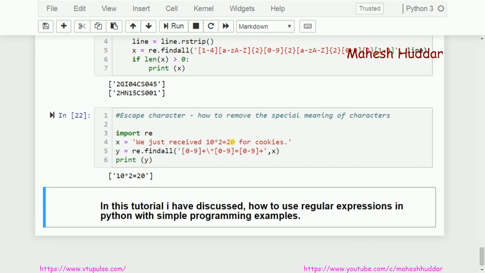So what we have done in this video is we have understood why regular expressions are needed, how to write regular expressions, and how to use regular expressions in Python with very simple programming examples. I hope the concept is very clear.